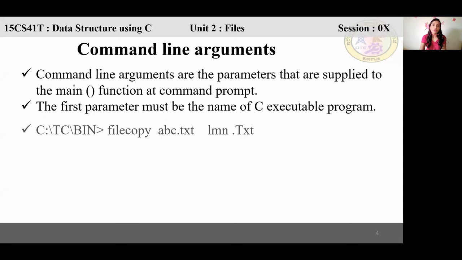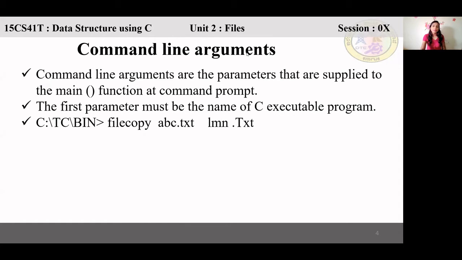Just now I showed you the syntax. So argc means how many parameters are there? 1, 2, 3. And in argv, these will all be stored. In argv of 0, file copy. So file copy will be your argv of 0.